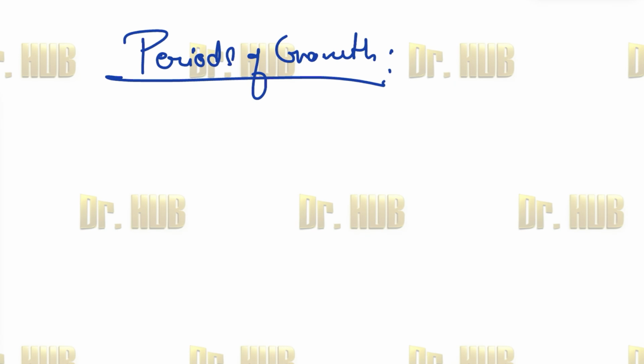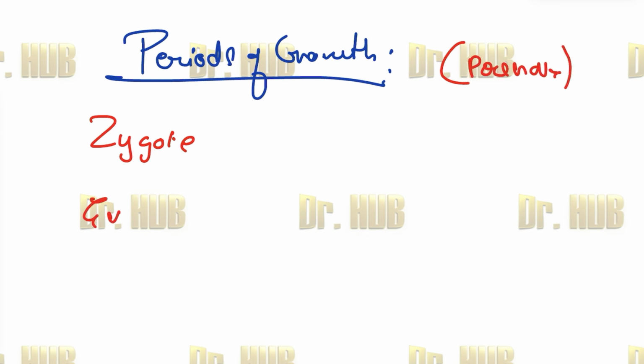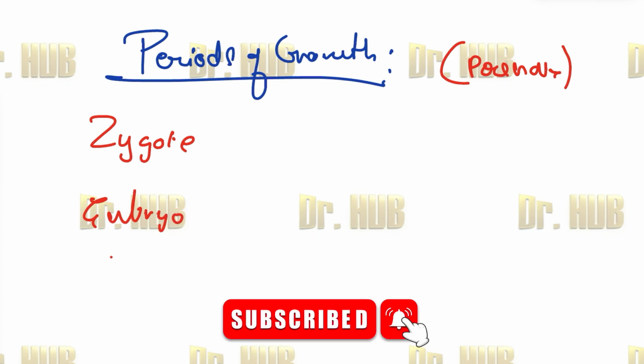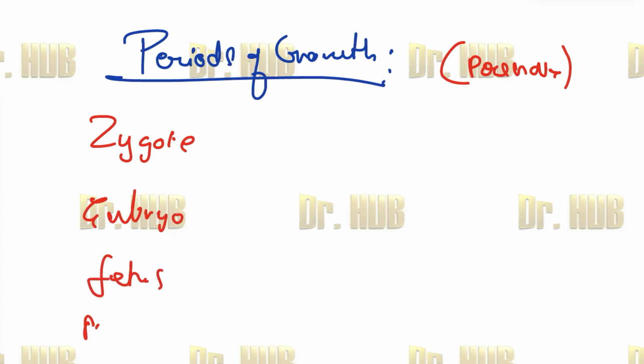So what are the periods of growth? So first, we are talking about the prenatal period. Under the prenatal, there is a zygote, there is also the presence of the embryo. Next is the fetus as well as the perinatal period. So now let's break this down.